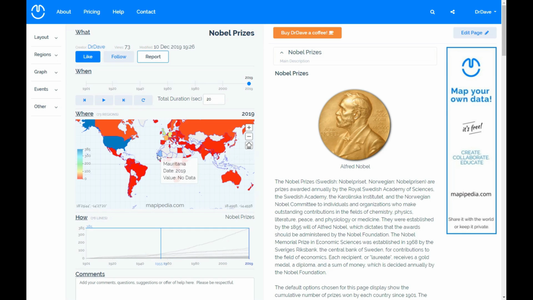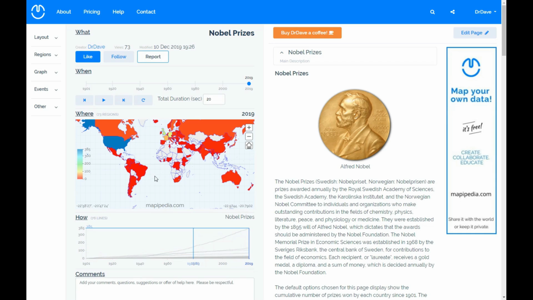You can also easily see which countries have never won a Nobel Prize. The graph down here shows how the trajectory of the number of Nobel Prizes by each country has changed. So you can see that the USA is clearly at the top there, and then the next one was the UK, followed by Germany, and so on.